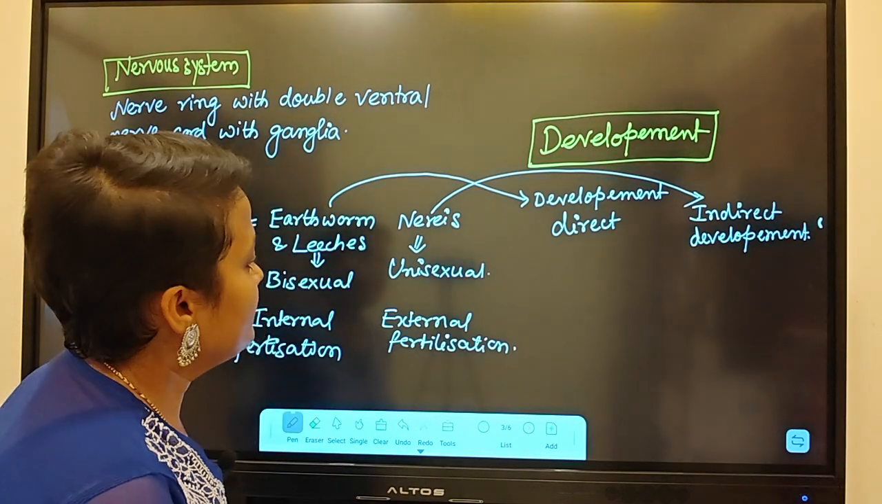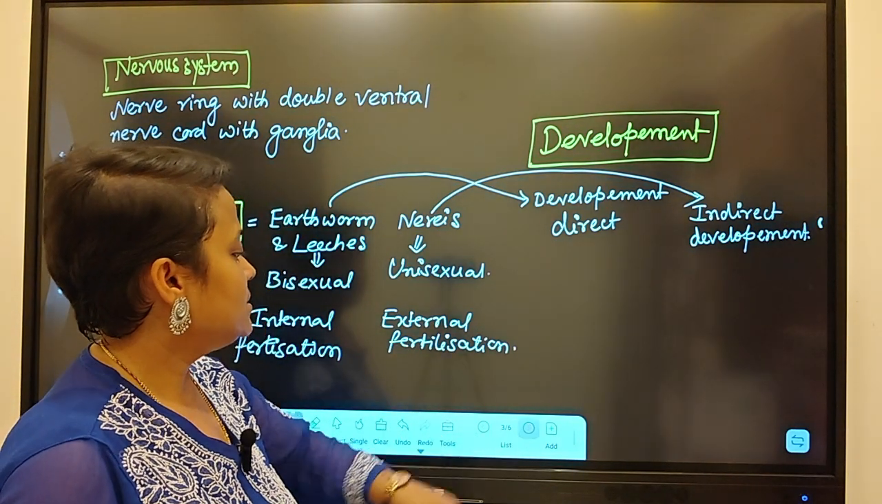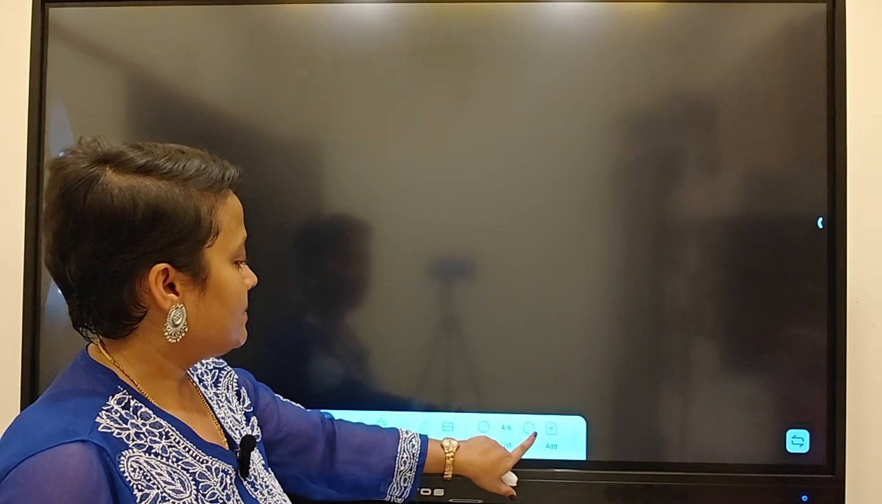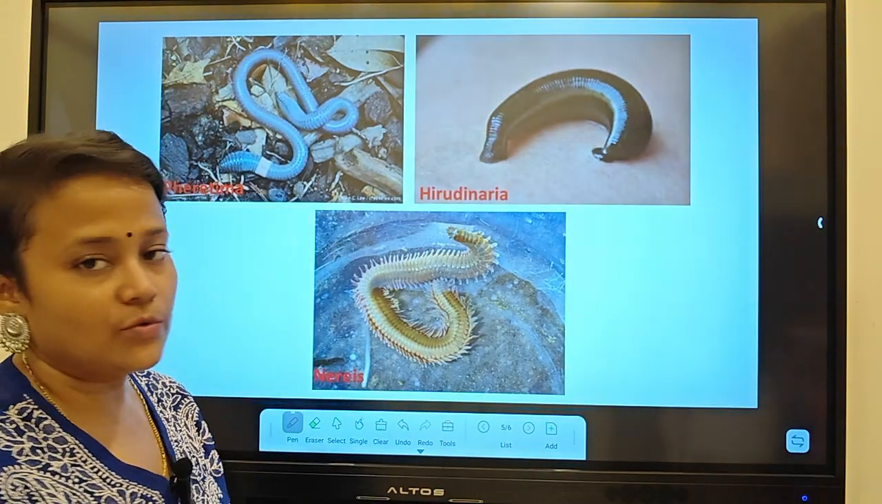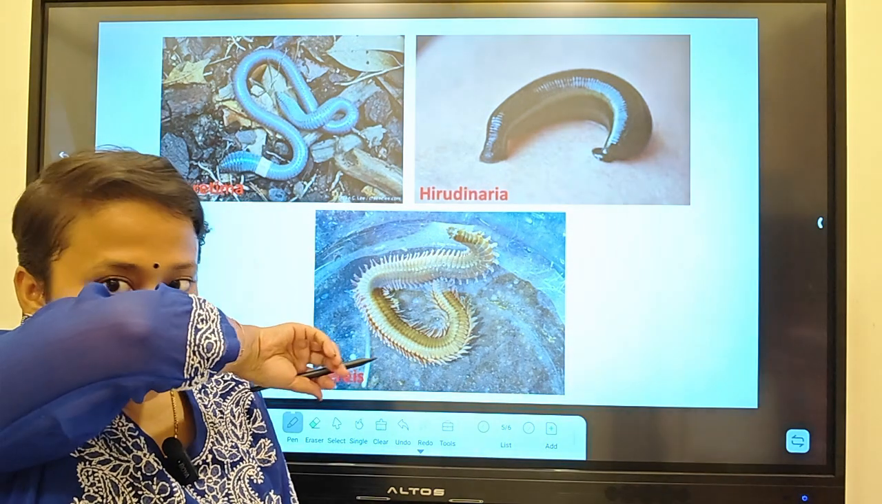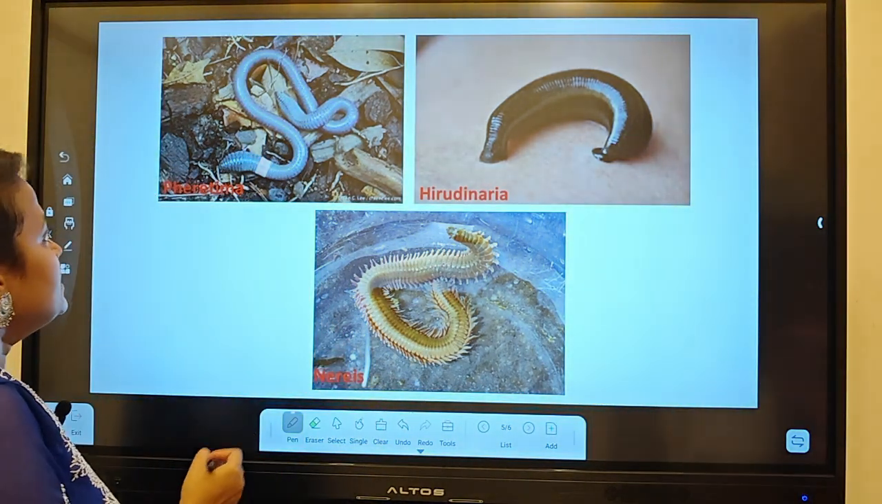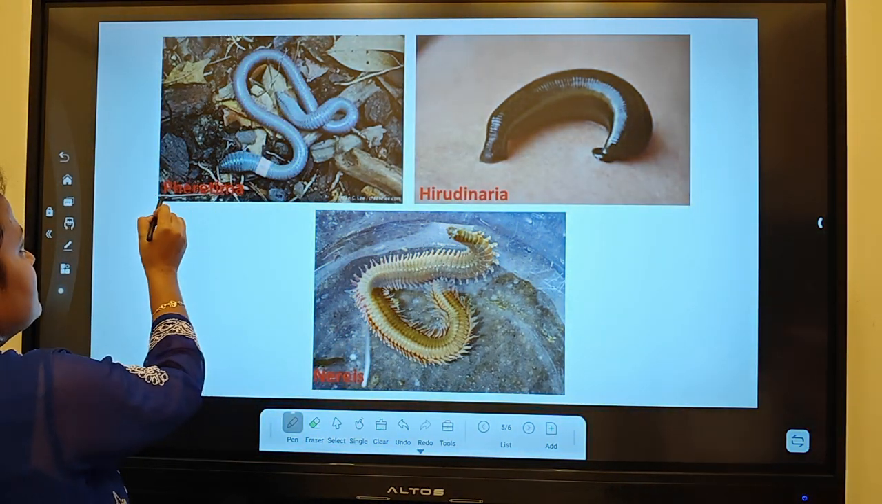Now we will discuss their picture in NCERT. So what is that? Here you can see Pheretima.